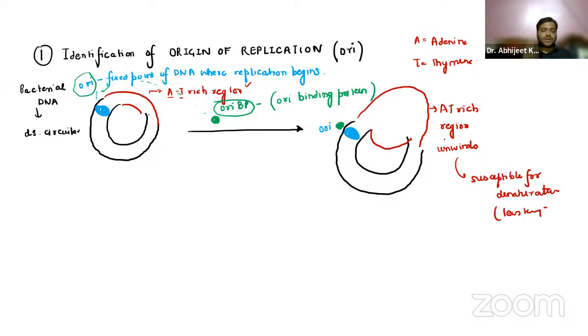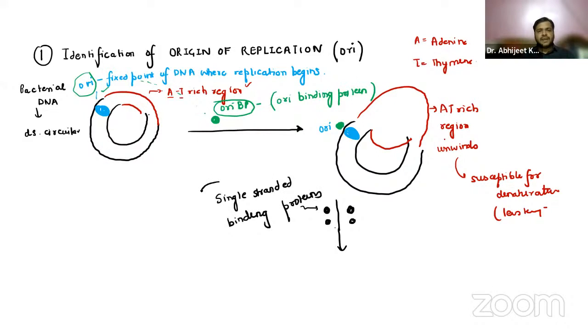Now over here comes the role of one important protein, and remember, guys, this protein is very, very important. It is called the single stranded binding proteins.